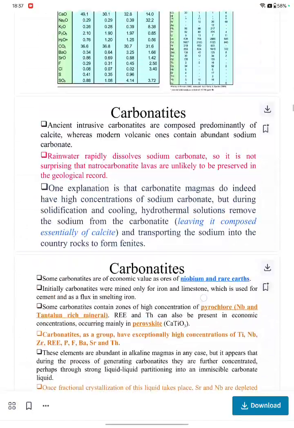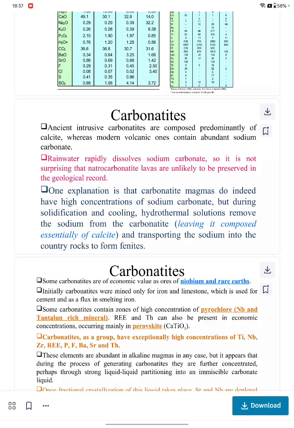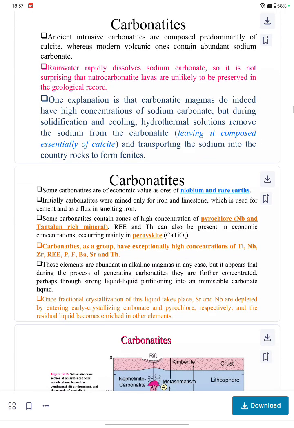So, about it. Ancient intrusive carbonatites are composed predominantly of calcite, whereas modern ones contain more sodium carbonate. Rainwater rapidly dissolves the sodium carbonate, and it is not surprising that natrocarbonatite lavas are unlikely to be preserved in the geological record. One explanation is that carbonatite magmas do indeed